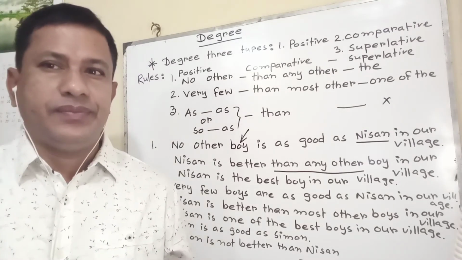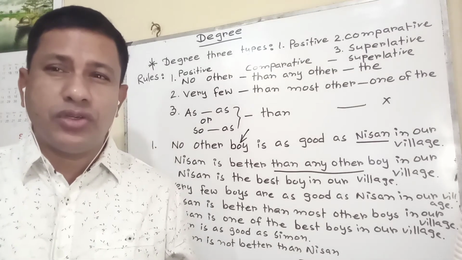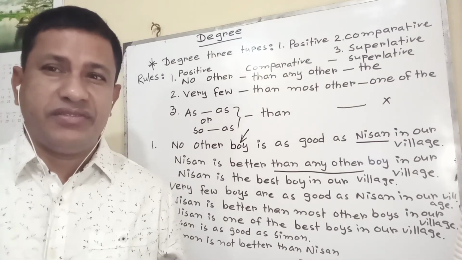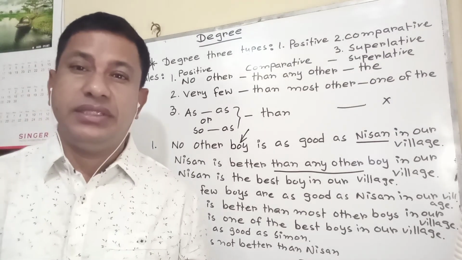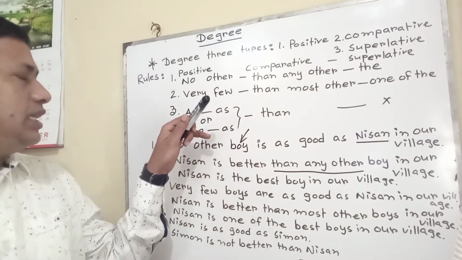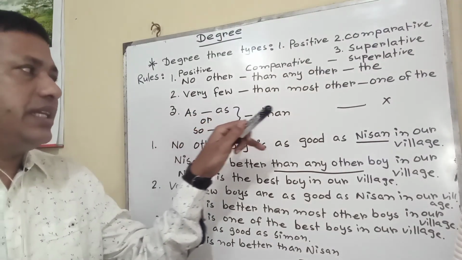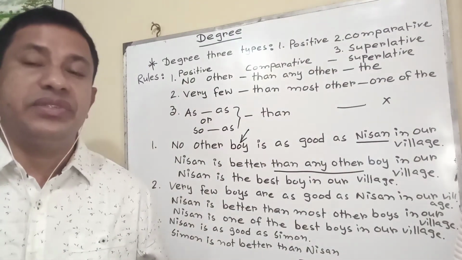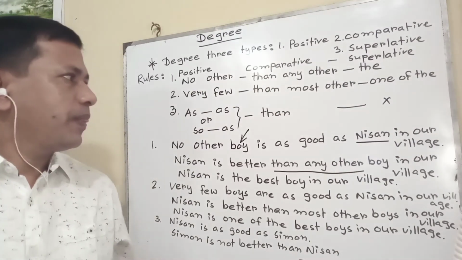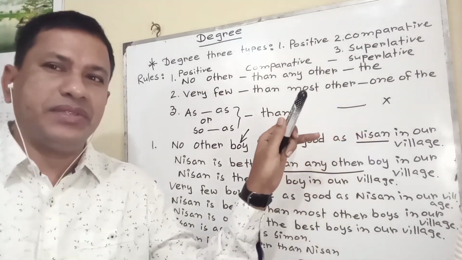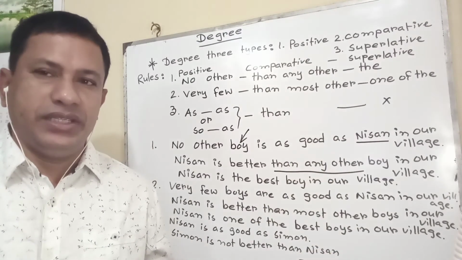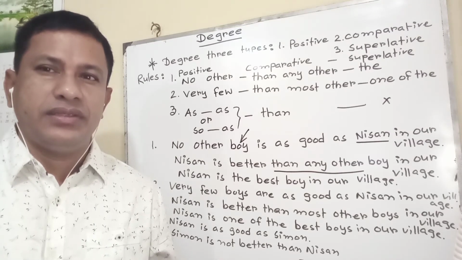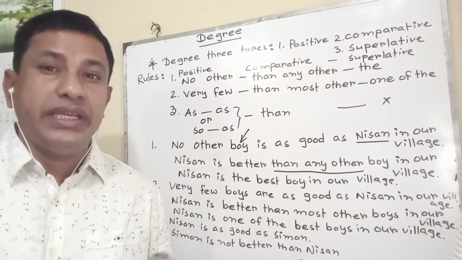He writes as good as I. I don't write or I cannot write faster than he. In this way, in case of the use of as as, at that time you have to make the sentence into negative or into negation. In some cases I have told you that this type of sentence can be made into a superlative. Nothing is as good as it. It is the best thing. In this way.